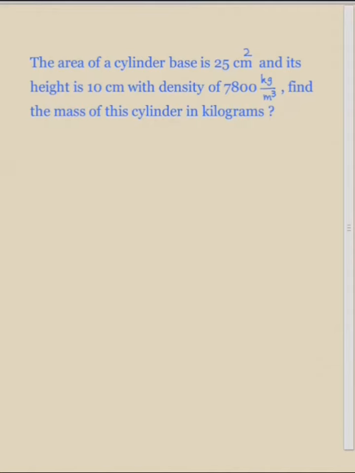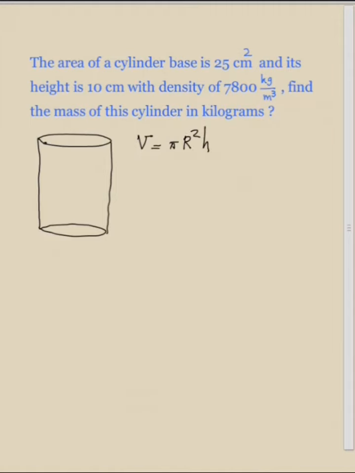Okay, for answering this question, we at first sketch a cylinder. And we know that the volume of a cylinder is equal to the area of the cylinder base times its height. So the volume is equal to pi r to the 2 times h, and we know that pi r to the 2 is actually the cylinder base and h is the height of the cylinder.